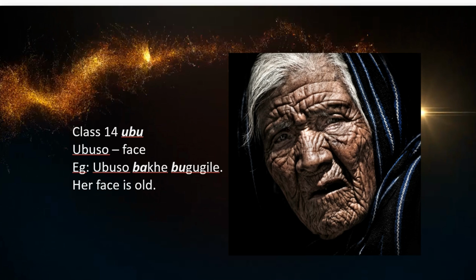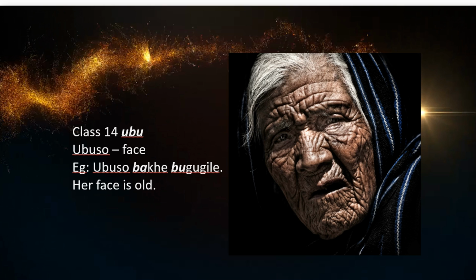Class 12. Going now to this lovely granny's face, class 14, ubu is used for a number of words, not that many, but here's one. Ubuso, very important, the face, ubuso. The prefix being ubu. So, ubuso bakhe bugugile.